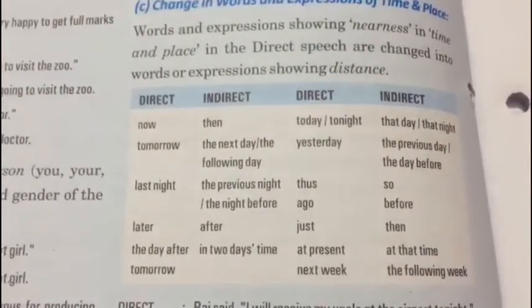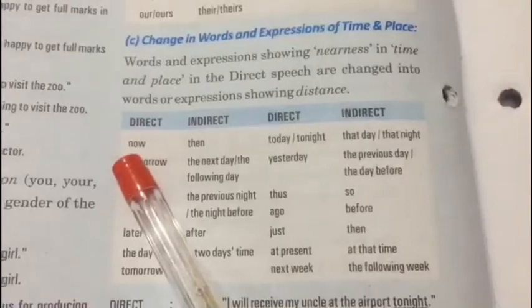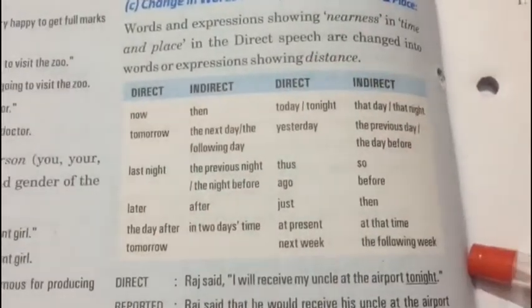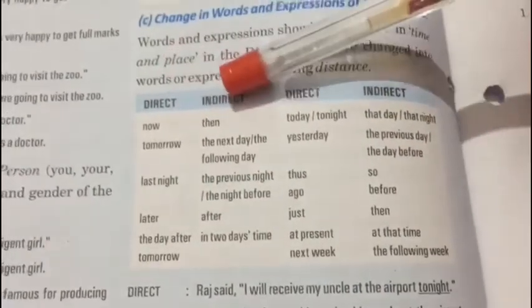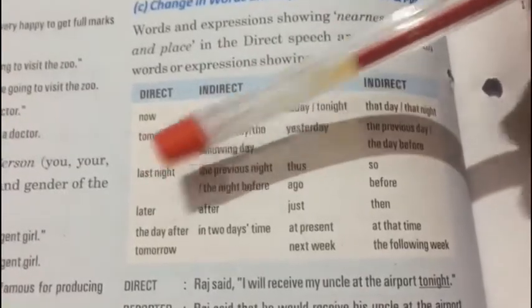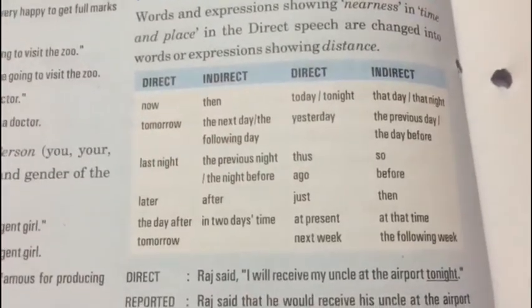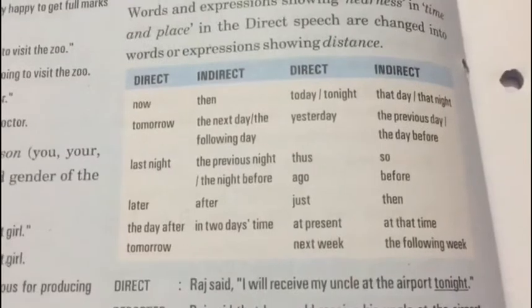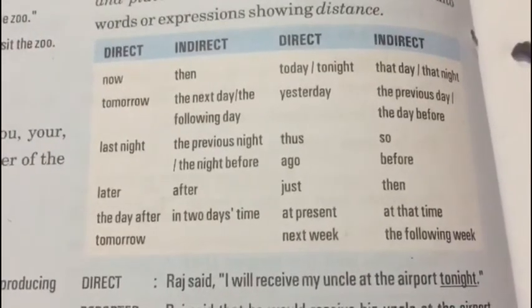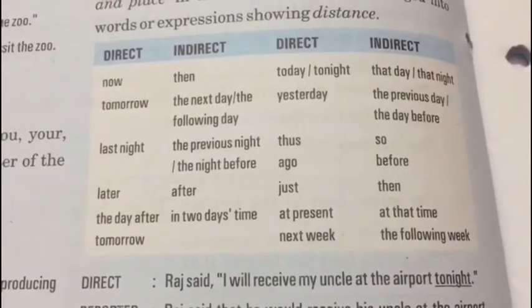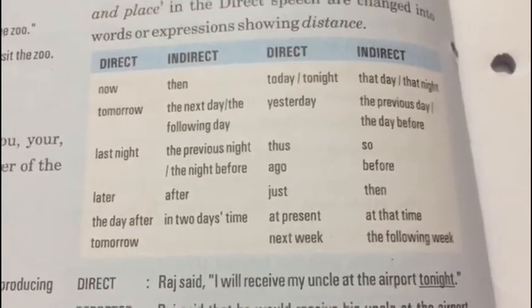These are not actually rules, these are basically the changes that will take place. Now will get converted into then, tomorrow into the next day, last night into the previous night, later into after, the day after tomorrow into in 2 days' time. So in this way. Let us solve these three examples and it will be more clear to you all.